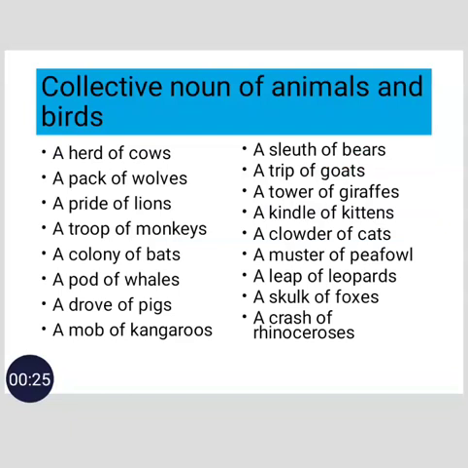കൗസിൻ്റെ കളക്റ്റീവ് നൗൺ എന്താണ്? ഹേർഡാണ്. അതുപോലെ വൂൾസിൻ്റേത് പാക്ക്, ലയൺസിൻ്റേത് പ്രൈഡ്. അപ്പോൾ a herd of cows, a pack of wolves, a pride of lions, a troop of monkeys, a colony of bats, a pod of whales, a drove of pigs, a mob of kangaroos, a sleuth of bears, a trip of